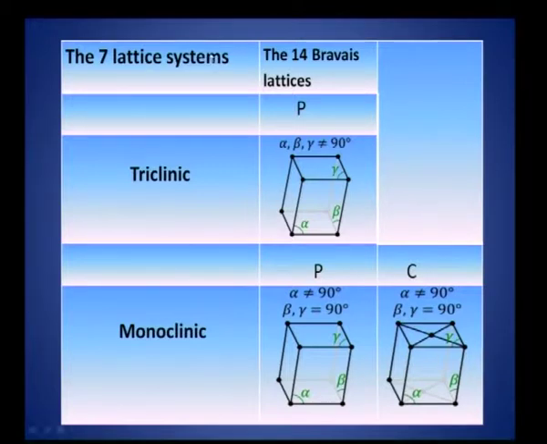Once again, one of them is triclinic, monoclinic. The reason why I am showing this again is that cubic will have 3 kinds of lattice types, right. In monoclinic, one is P primitive and C is the side centered, that is, the atom at the lattice point at the center, that is called side centered. That is the reason why I am showing this again.